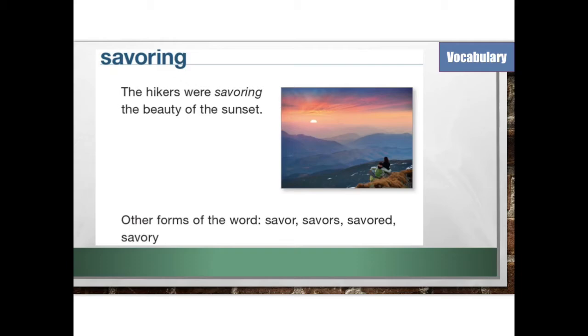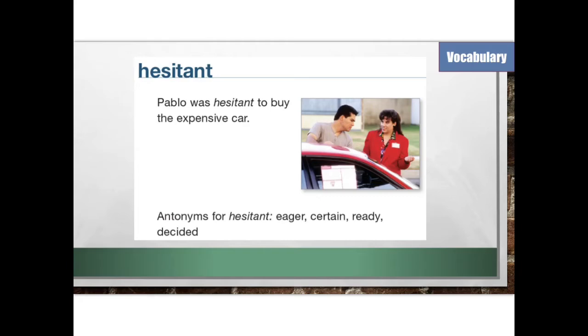Savoring. The hikers were savoring the beauty of the sunset. Other forms of the word: savor, savors, savored, savory. Hesitant. Pablo was hesitant to buy the expensive car. Antonyms for hesitant: eager, certain, ready, decided. Remember that antonyms mean the opposite.